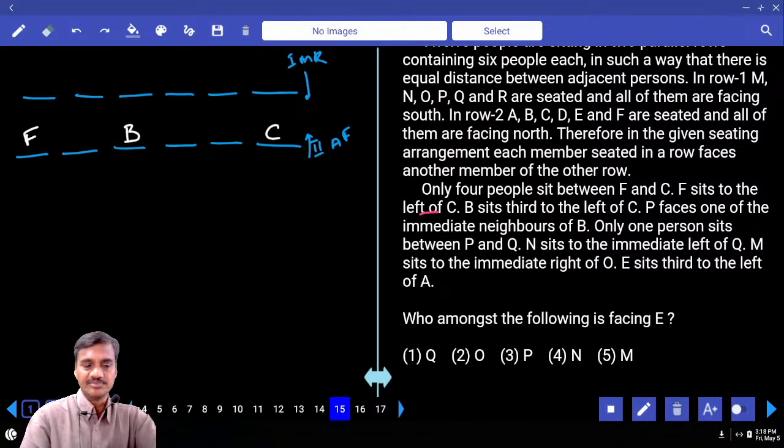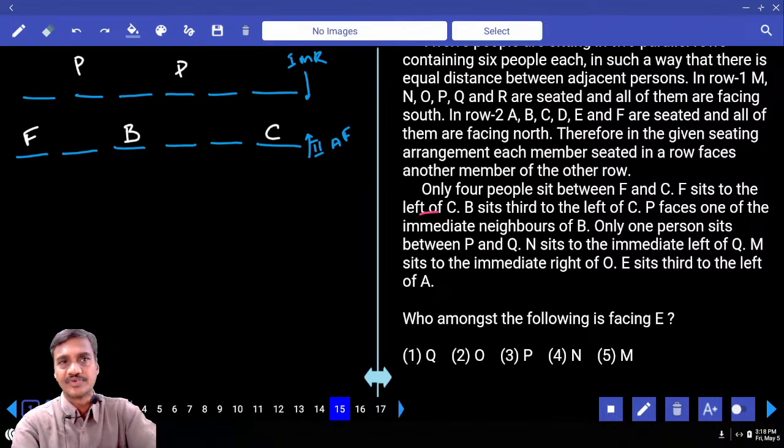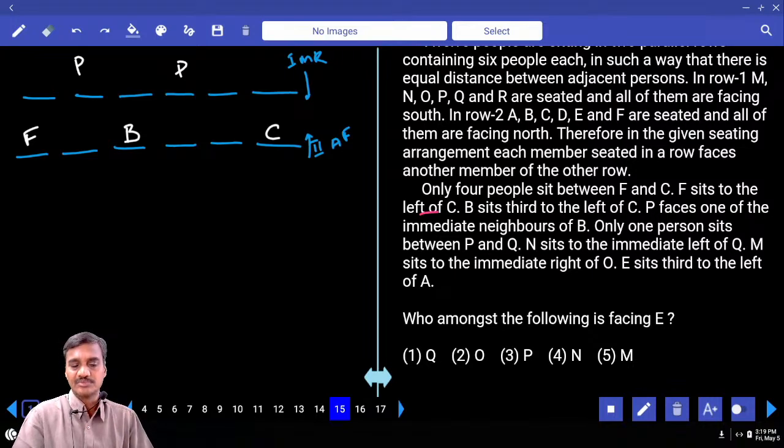P faces one of the immediate neighbors of B, and P can be here or P can be here. There are 2 different possibilities. And only 1 person between P and Q, there must be exactly 1 person. N is to the immediate left of Q. M sits to the immediate right of O.